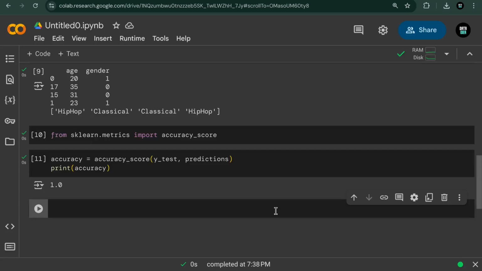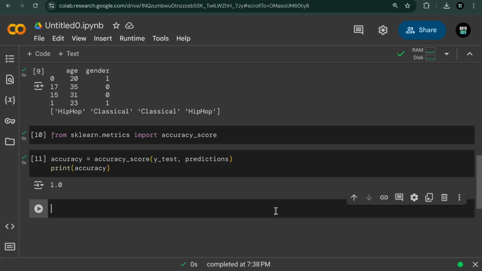Maybe before we close off, I just wanted to show you that the model that we have trained here, we can also share it with other people or deploy it, so that other people can be able to use it. There are very many ways, but for now I just want to show you that we can save this model as a file.